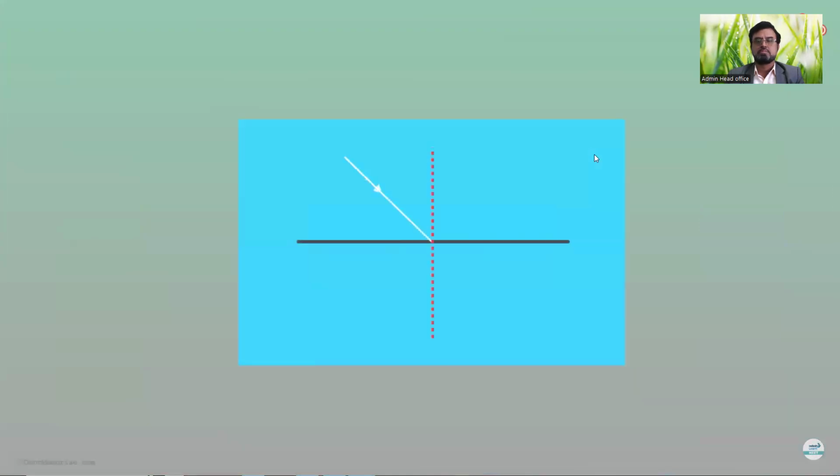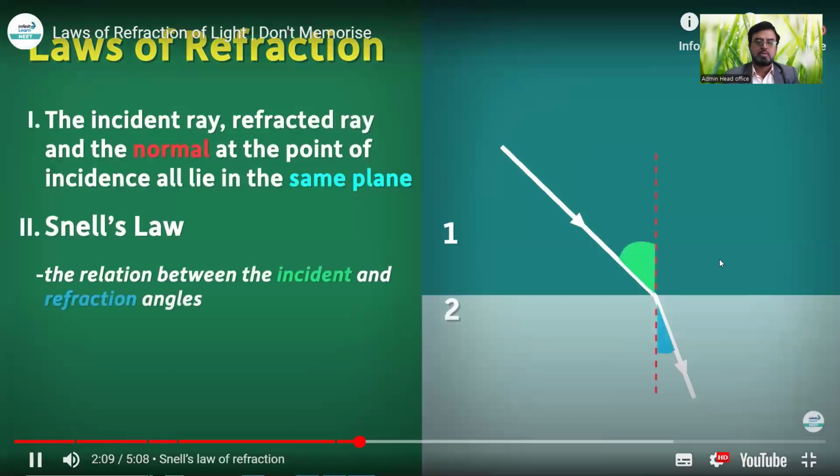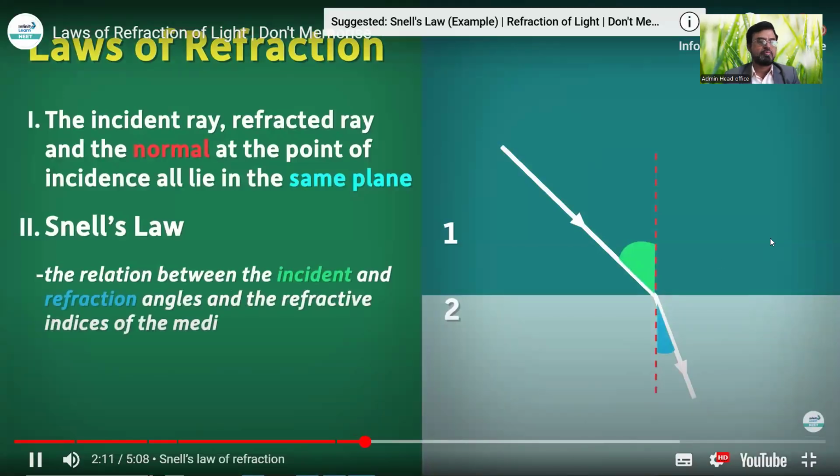It means that if I were to draw this on a piece of paper, they all will be on the plane of the paper and not out of the paper. What about the second law? The second law is also called Snell's law of refraction, that is sin i by sin r. Snell's law gives us the relation between the incident and refraction angles and the refractive indices of the mediums.